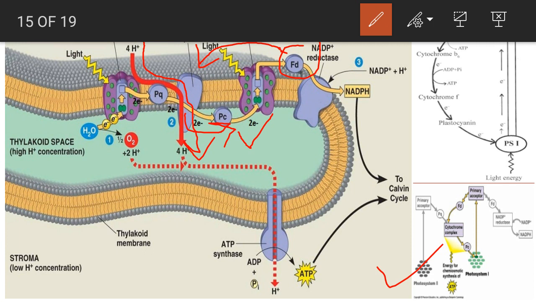Because of this movement of protons from the stroma of the chloroplast into the lumen of the thylakoid membrane, there is a development of a proton gradient, and because of this proton gradient, ultimately ATP synthesis occurs. Just like we saw in respiration, if you know, but later we will discuss that also. No NADPH is produced in cyclic photophosphorylation.